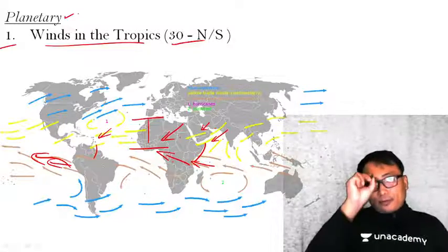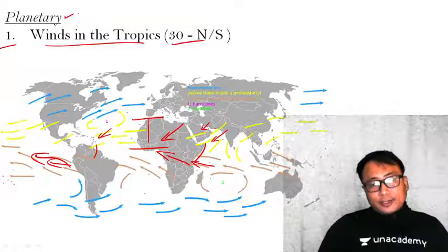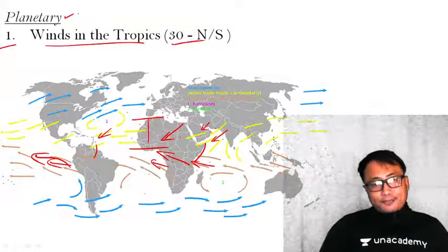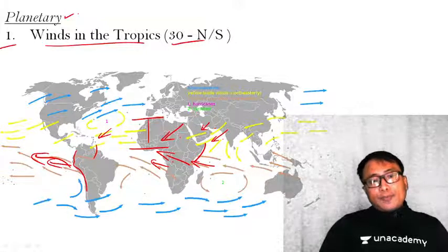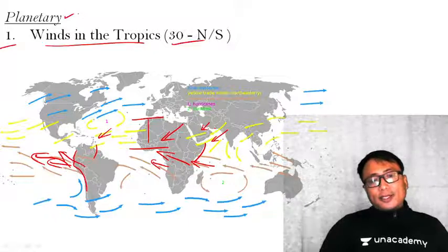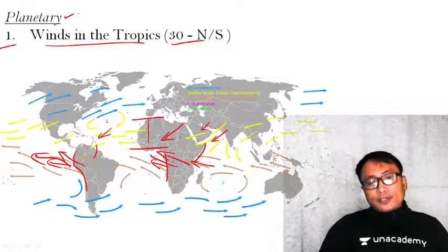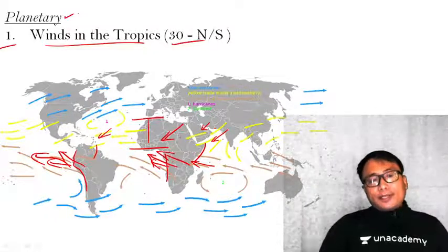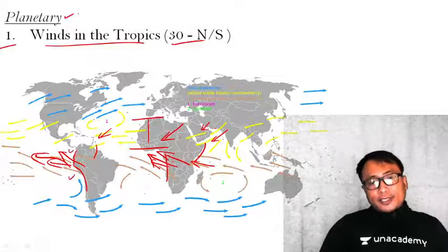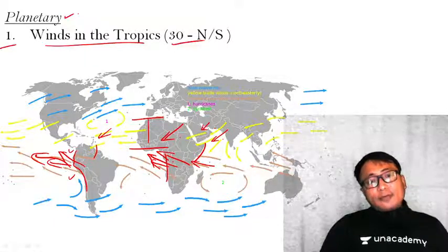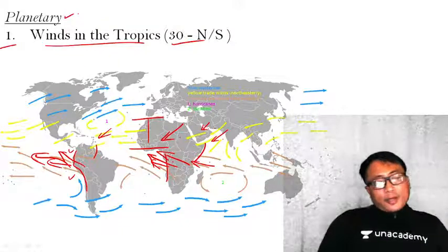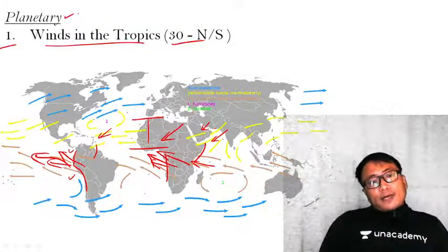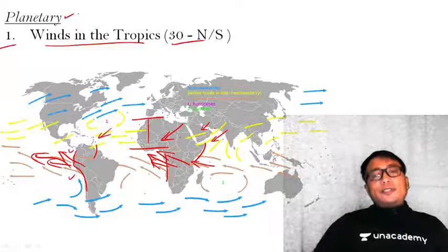But one very important point is, you see here, it is a coastal region. Wind is blowing off the shore like this, which means in this oceanic region, the water is carried forward along with the wind.